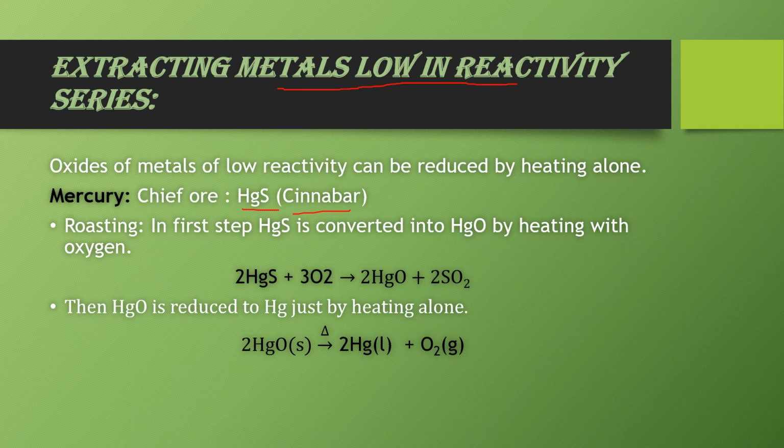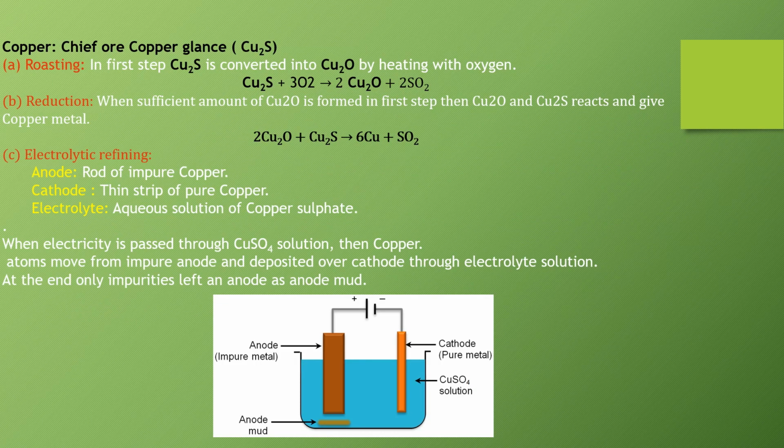Now the first is we have to convert the sulfide ore into oxide ore by the process of roasting. So mercuric sulfide is heated in the excess oxygen and it is converted into mercury oxide. This is the first step. In second step, we heat the mercuric oxide and it is converted into mercury, which is in the liquid form. Now the next less reactive metal is copper.